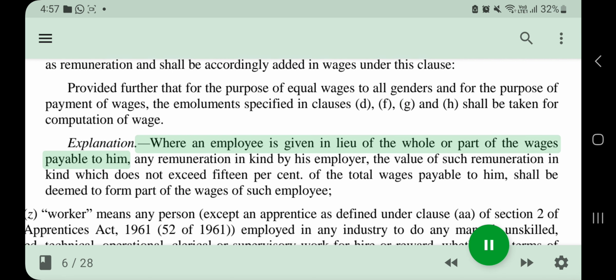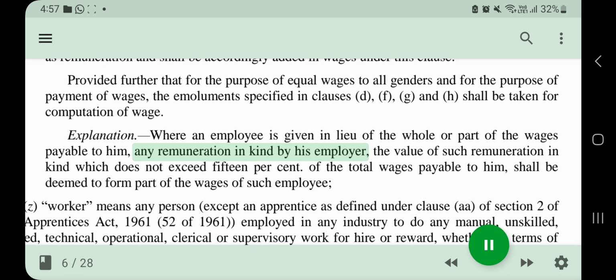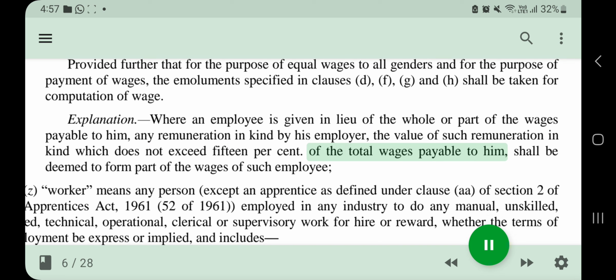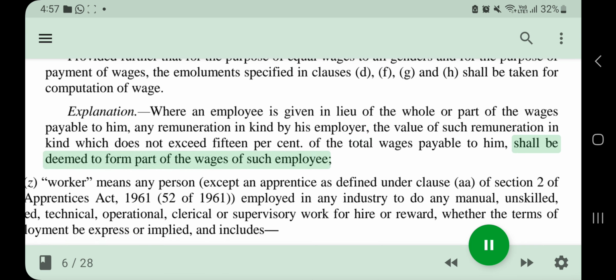Explanation. Where an employee is given, in lieu of the whole or part of the wages payable to him, any remuneration in kind by his employer, the value of such remuneration in kind which does not exceed 15% of the total wages payable to him shall be deemed to form part of the wages of such employee.